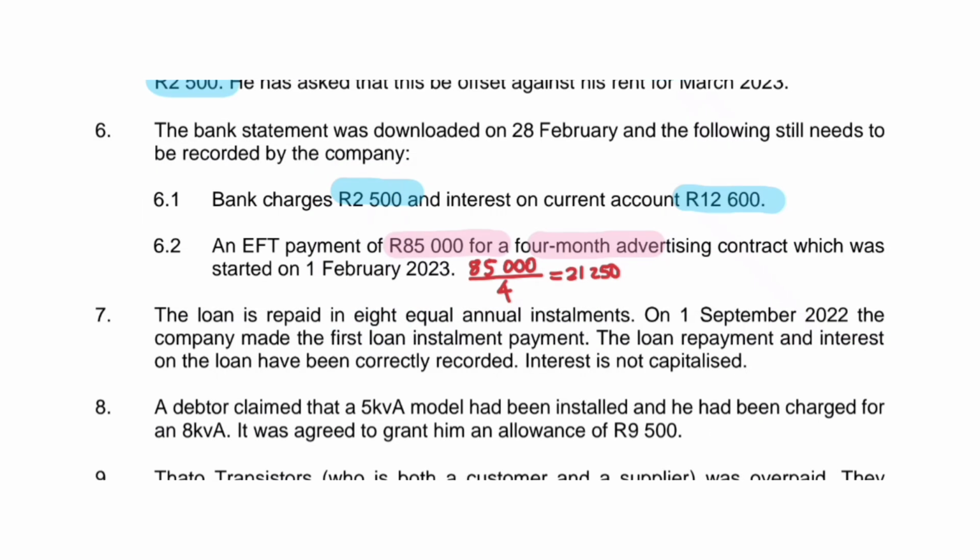Next, we have the loan is repaid in 8 equal annual installments. On 1 September 2022, the company made the first loan installment payment. The loan repayment and the interest on loan have been correctly recorded.